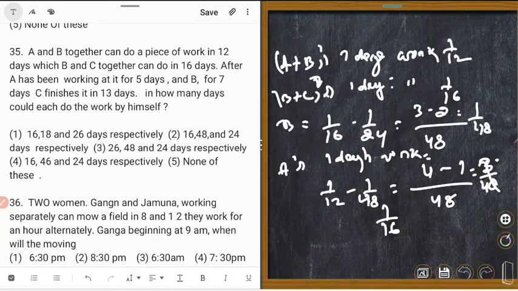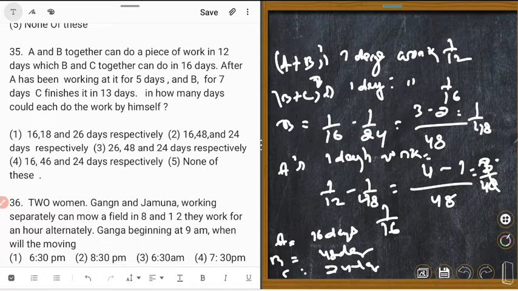So A can do it in 16 days. B, how many days? 48 days. C, how many days? 24 days. Which is the correct answer? So 16, 48, 24 respectively.